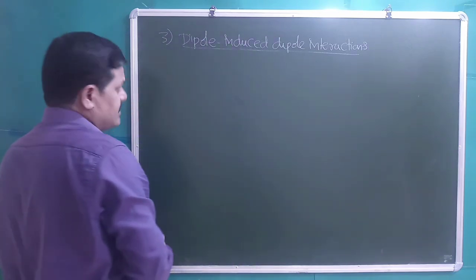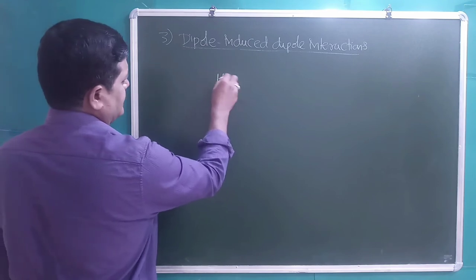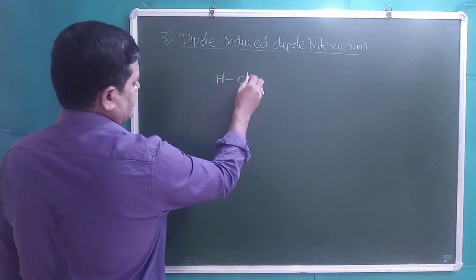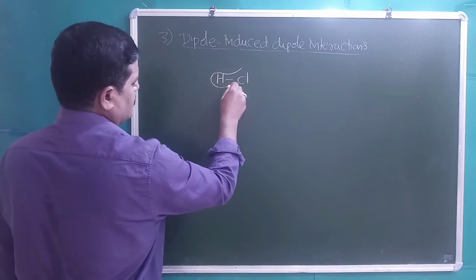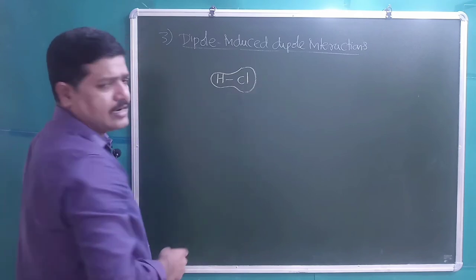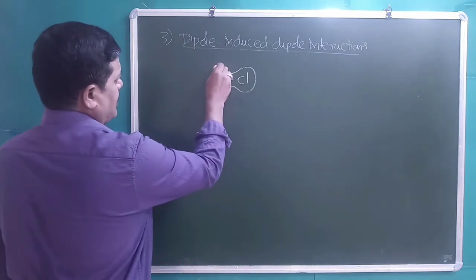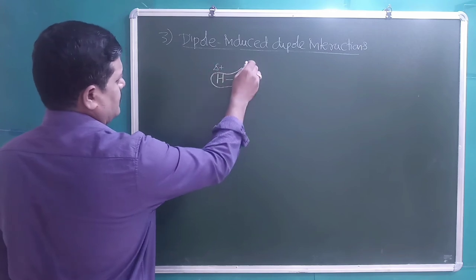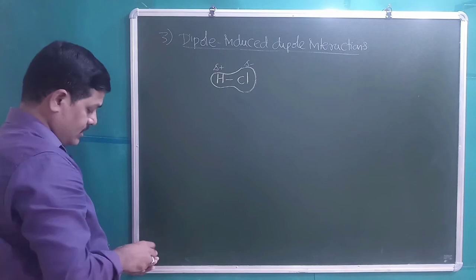Students, the first molecule itself is a dipole. For example, HCl will take distortion of electron cloud by the more electronegative atom. Then charges are developed on both the atoms. Partial positive charge on hydrogen, partial negative charge is developed on the chlorine.